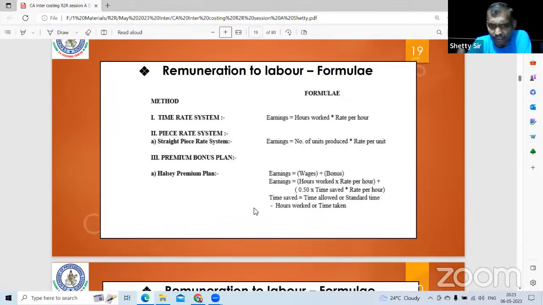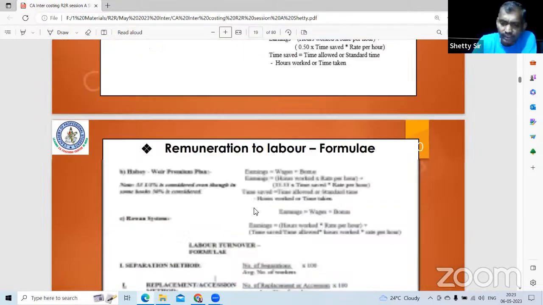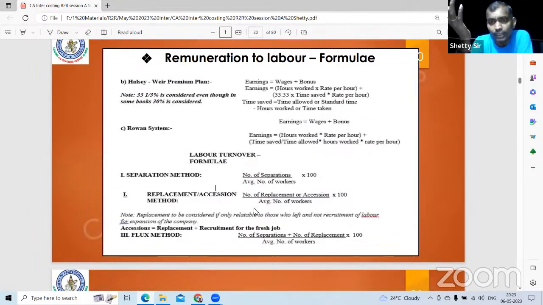In your syllabus, luckily they have had hardly 3-4 formulae. Time rate means hours worked into rate per hour. Then piece rate means number of units into rate per unit. Bonus plans are only 2 in your syllabus as of now. Halsey plan, in which 50% of the time saved will be given as a bonus. Whereas in the Rowan plan, you will be giving the proportion of time saved to time allowed as a bonus. And there is one more formula, the Weir plan, where instead of 50%, they say 33 1/3% or 30% can be given.